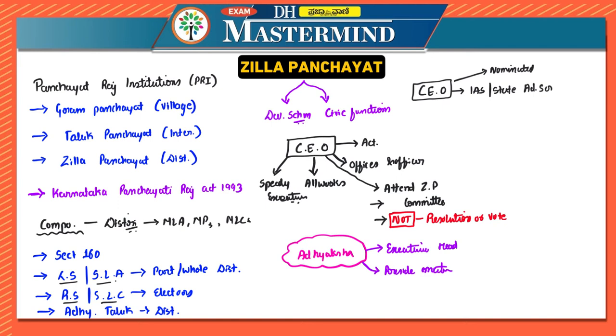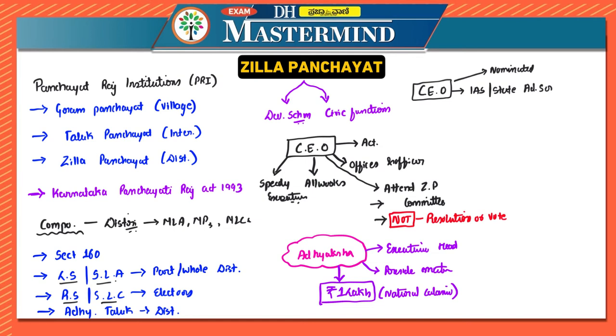They exercise overall supervision over the financial and executive administration of the Zilla Panchayat. Most importantly, they have the power to accord sanction of a total sum of up to rupees 1 lakh in a year for the purpose of providing immediate relief. For example, if there is a natural calamity in the district, at that point of time, to provide immediate relief, they have the power to sanction up to rupees 1 lakh.